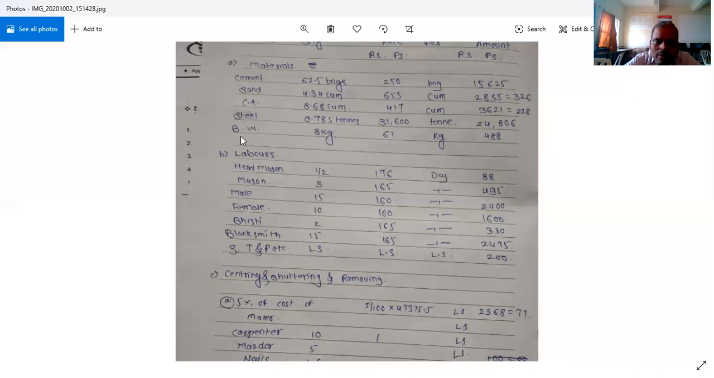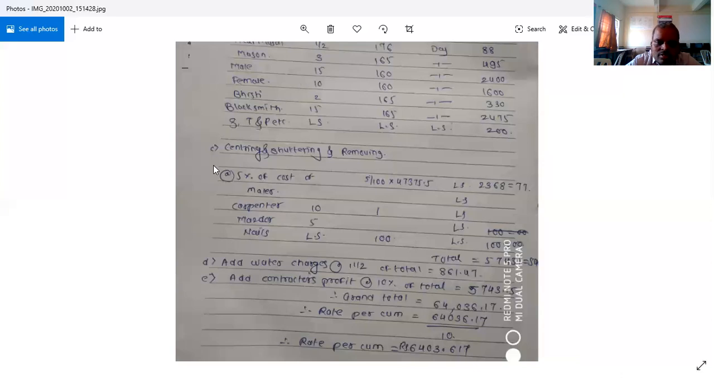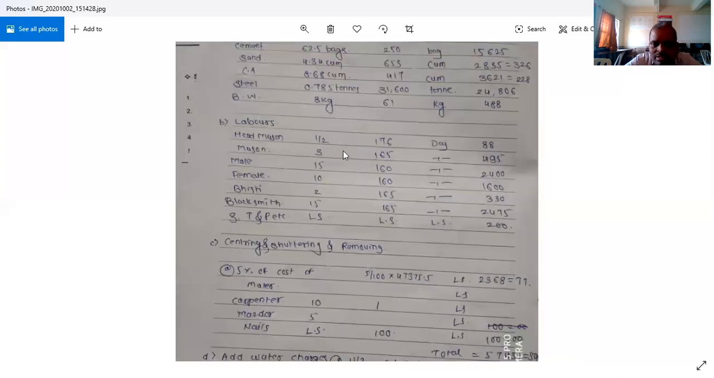Whereas the binding wire required is 8 kg and the rate is 61 per kg, so it will be 488. Now, how many number of laborers are required? In laborers also, first of all, head mason half, the rate is 176 per day. So automatically for a half head mason, it will be 88. Then the mason, 3 number of masons are required. The rate is 165. So 495 will be the total.